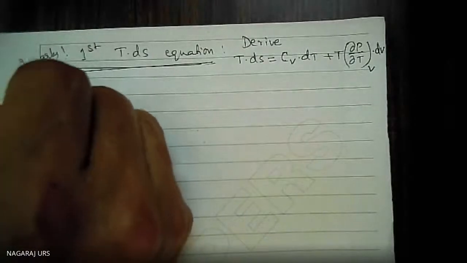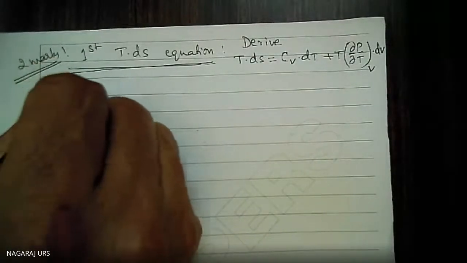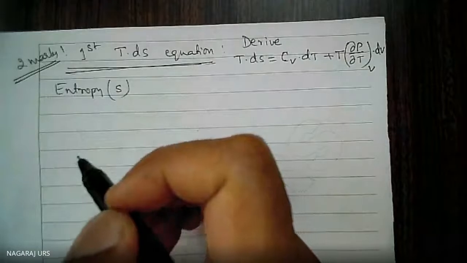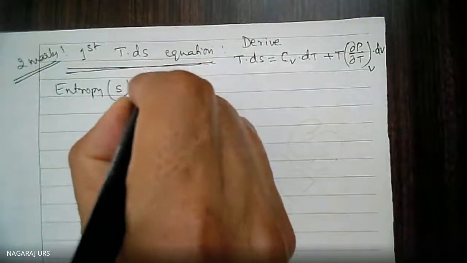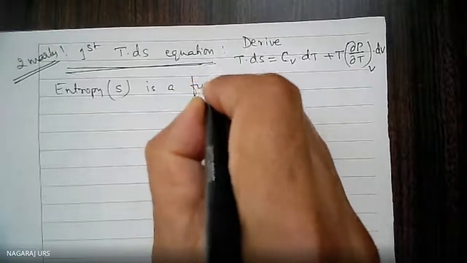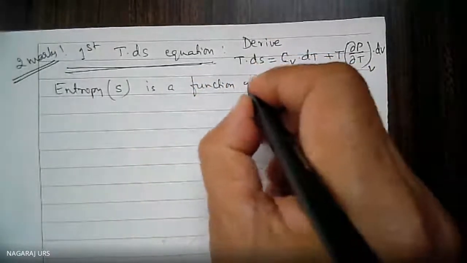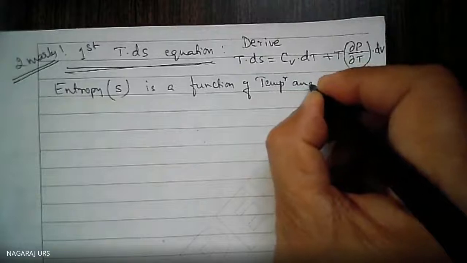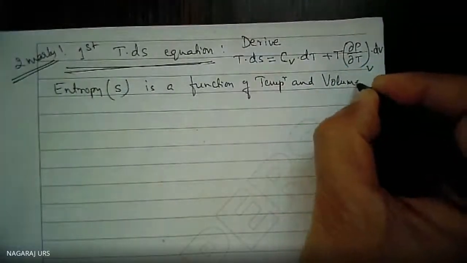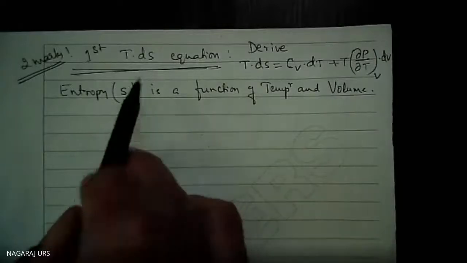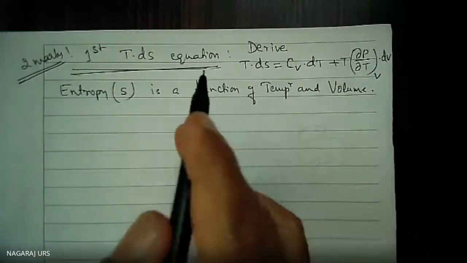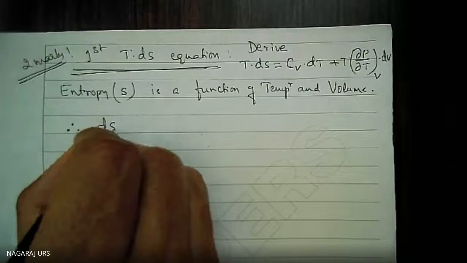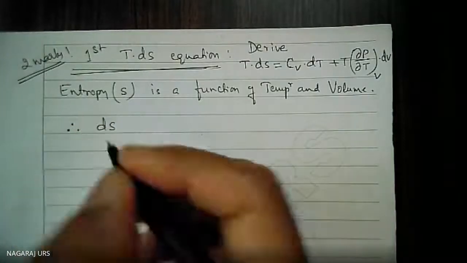We know this idea already. S is entropy, and dS is the change in entropy. Entropy is a function of temperature and volume. Therefore, I can write dS, the change in entropy, is equal to